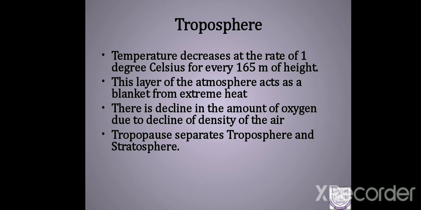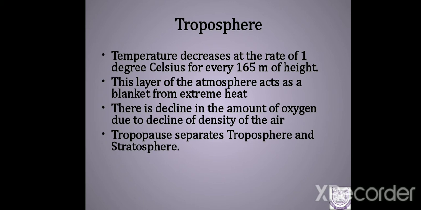And most importantly, as we go higher and higher, oxygen level decreases because the density of the air decreases. That's why mountaineers, while trekking, take oxygen cylinders with them, because when they go high, the density of the air decreases, that is the weight of the air decreases, because dust particles and water vapor will be less in it. Therefore, oxygen will be less, so people find it hard to breathe.